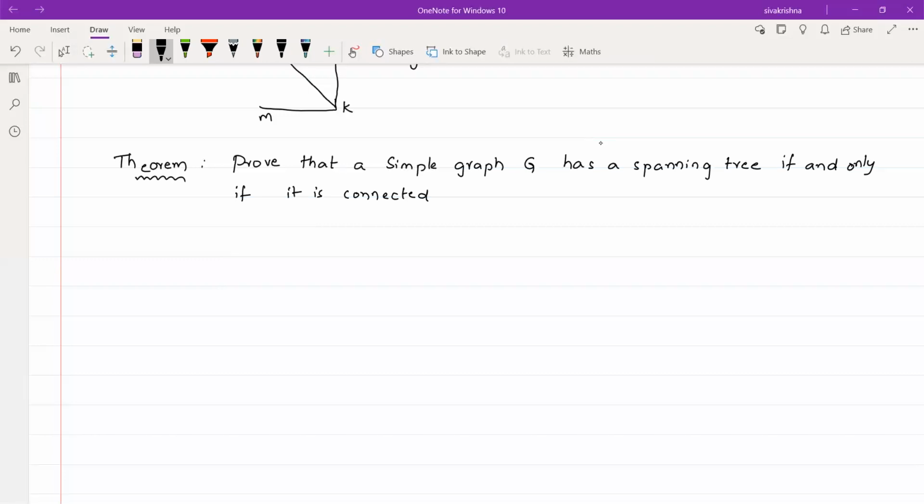What we have to prove is that a simple graph has a spanning tree if and only if it is connected. It means first we have to suppose that G is a simple graph having a spanning tree, and we have to prove that the graph is connected. Conversely, we suppose G is a connected simple graph, and we have to prove that G has a spanning tree. So that is what we have to prove in this theorem. Coming to the proof,